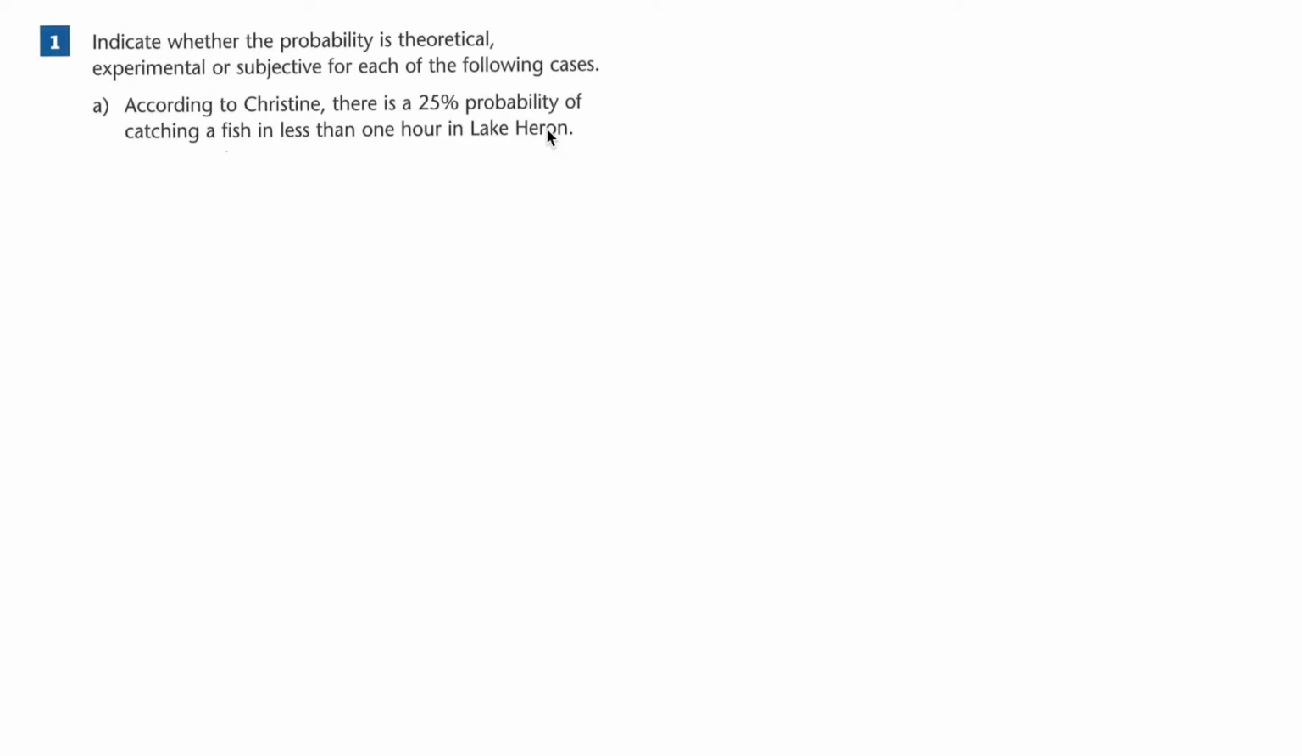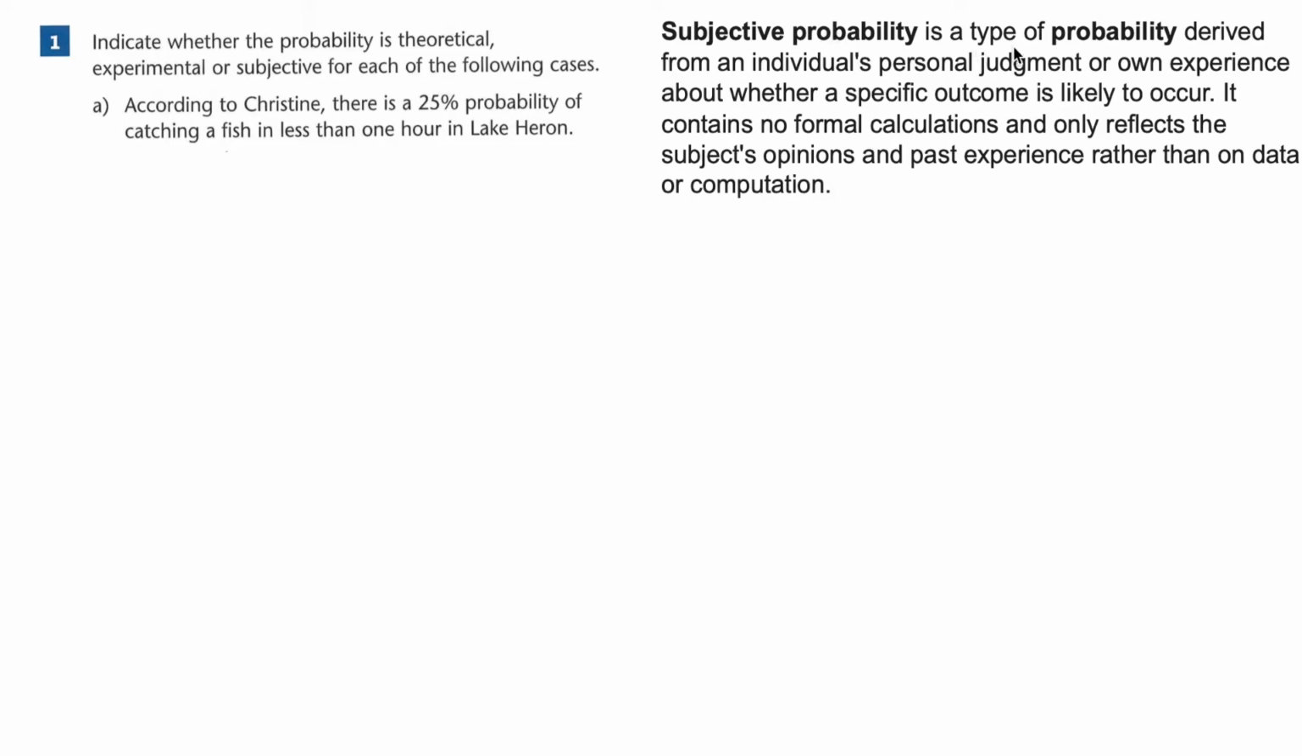If you're rolling a die, you know the odds of rolling a 6: there's only one 6 out of 6, so one outcome out of 6 possible outcomes. Well, that's theoretical probability. Subjective is when it's somebody's guesstimate. The subjective probability is a type of probability derived from an individual's personal judgment or own experience about whether a specific outcome is likely to occur. It contains no formal calculations and only reflects the subject's opinions and past experience rather than data or computation. It is opinion. This is subjective.